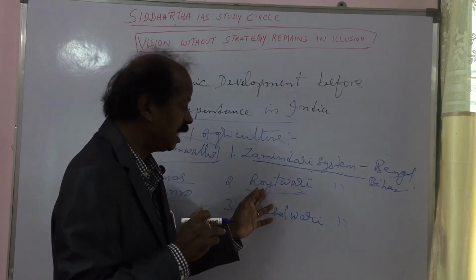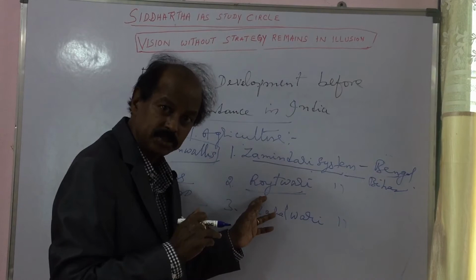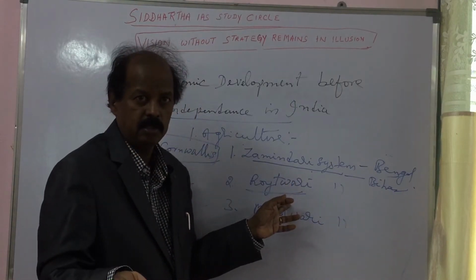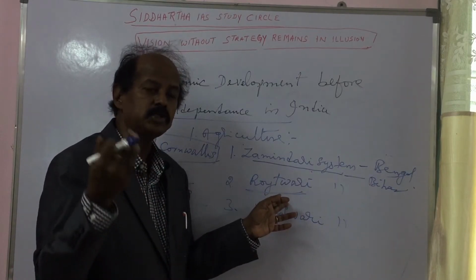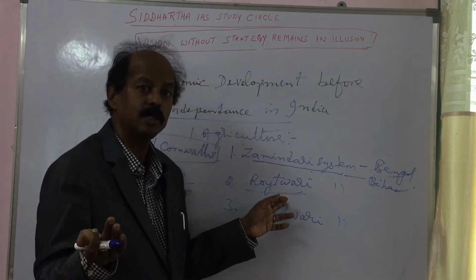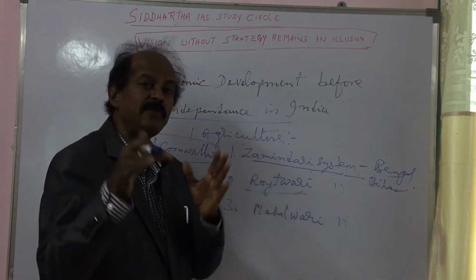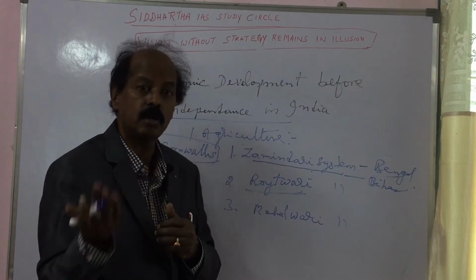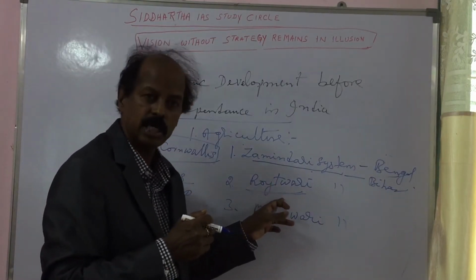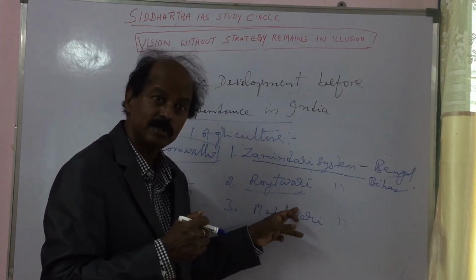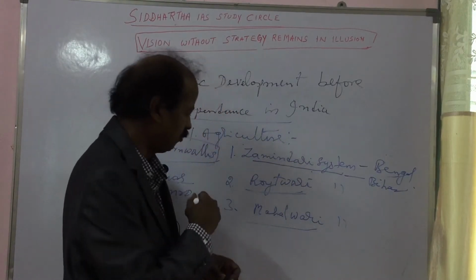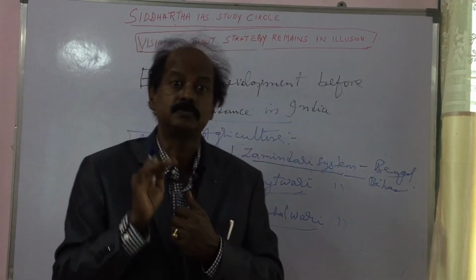However, the land revenue that was collected from the farmers under the system was very high. And also, the British government collected land revenue forcefully from the farmers at the time of failure of crops and at the time of drought. So this system was also not beneficial to the farmers. And finally, the third land revenue system was the Mahalwari system.